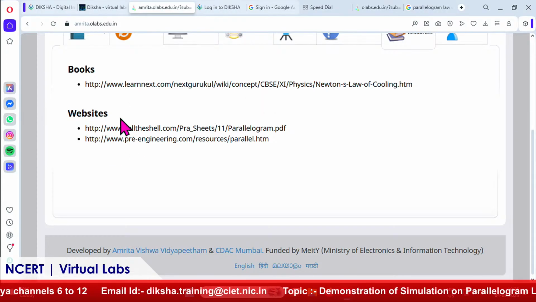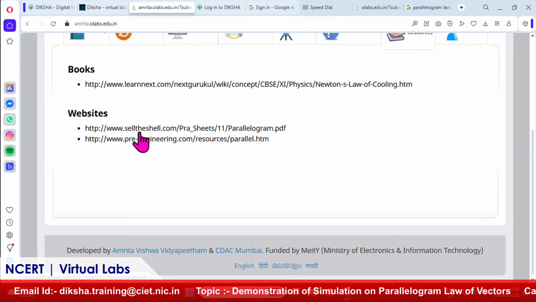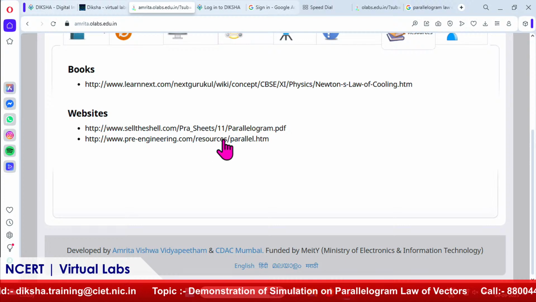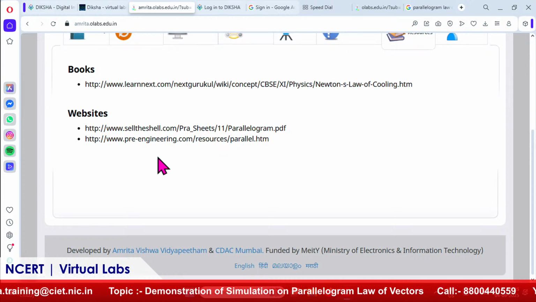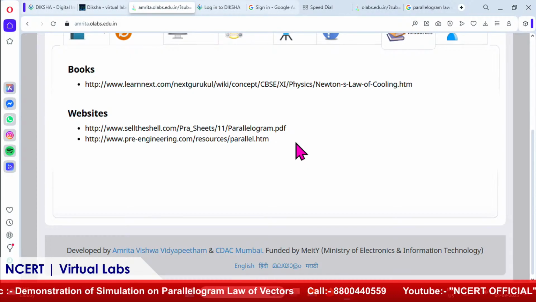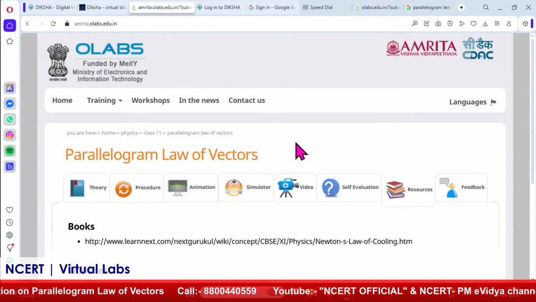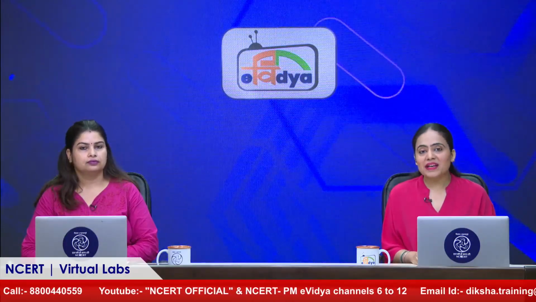Also, there are certain websites, like preengineering.com, and shell is .com. So different websites are there where they can go in detail. They can study in detail about this parallelogram law of vector addition with plenty of examples. That's lovely. And lastly, you can always share your feedback regarding the entire simulation. We have another tab for you. So do let us know what all changes we can make on our page and what all content you want us to include there in this online application tool.